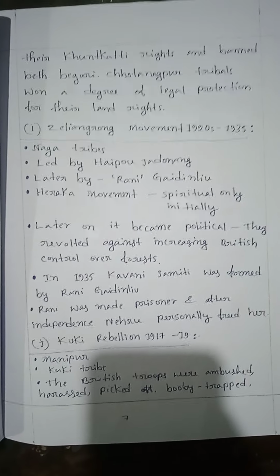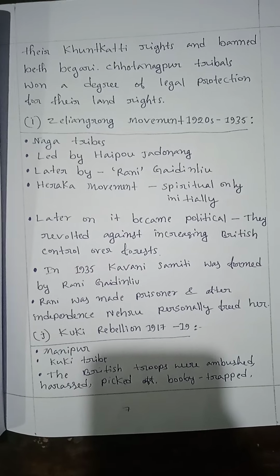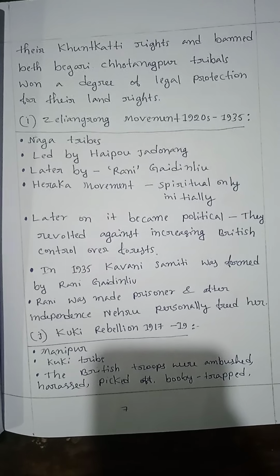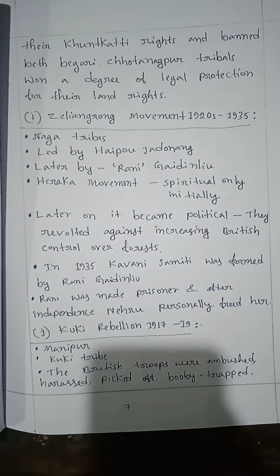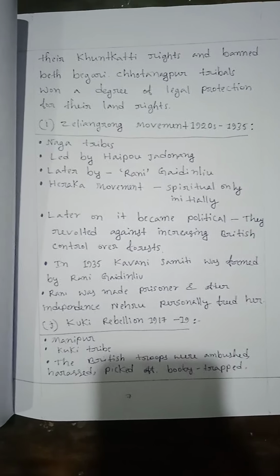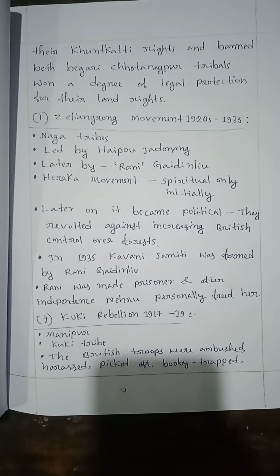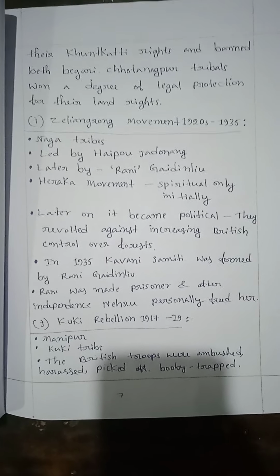They revolted against increasing British control over forest. In 1935, the Kabui Samiti was formed by Rani Gaidinliu. Rani was made a prisoner until India's independence. Nehru personally took up her cause.